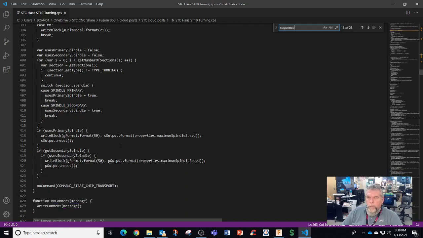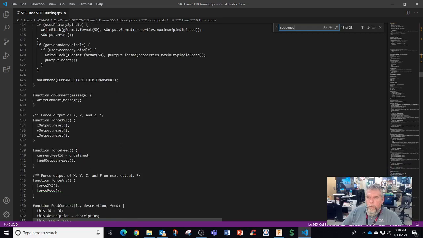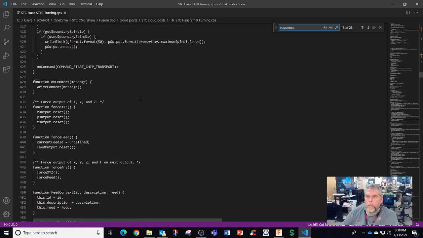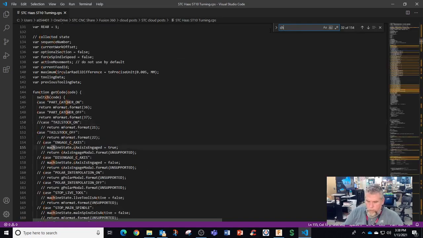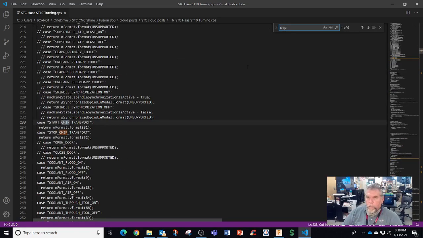Primary spindle. On command start chip transport. So chip, right? Get chip transport here. I get 9 instances.